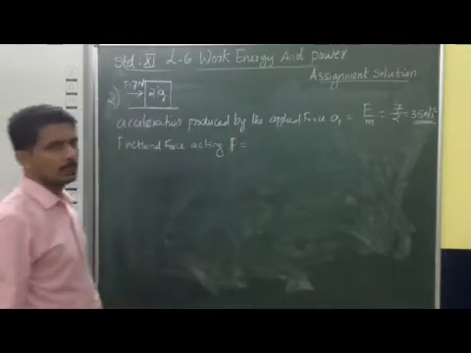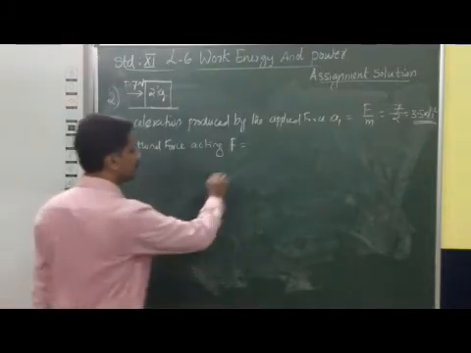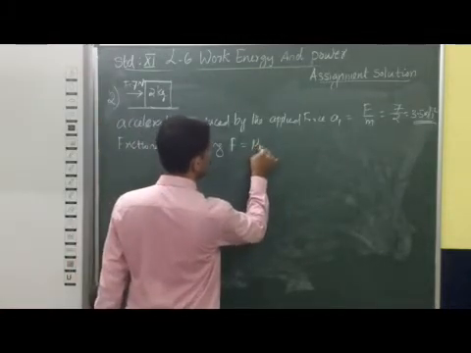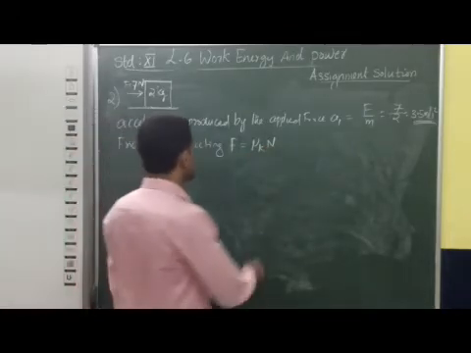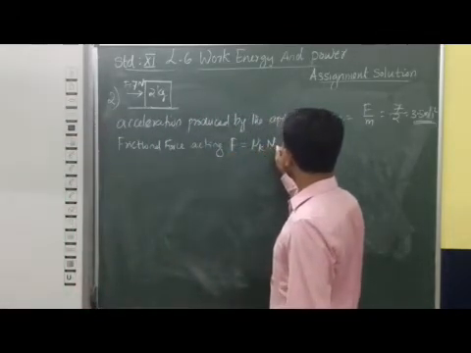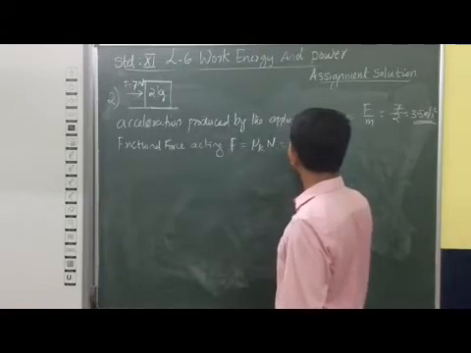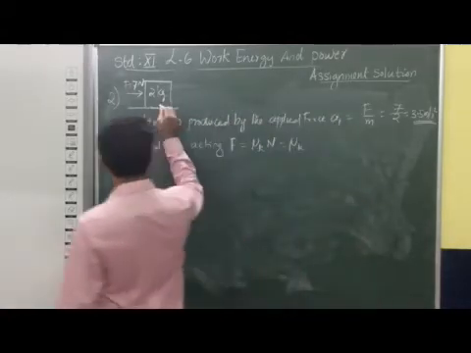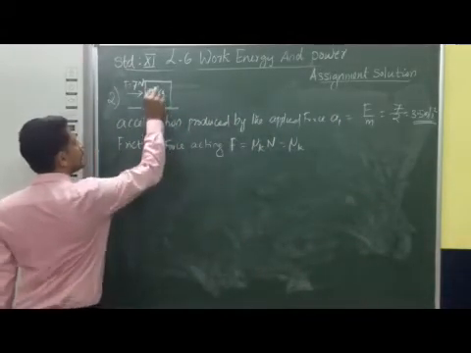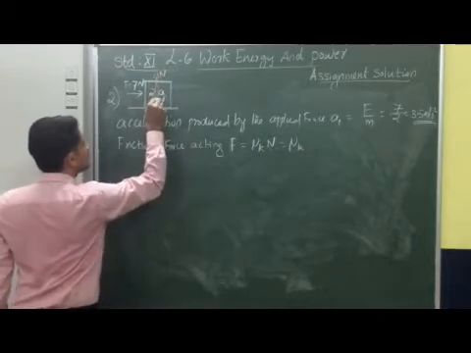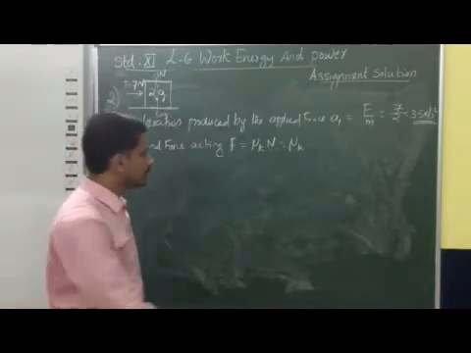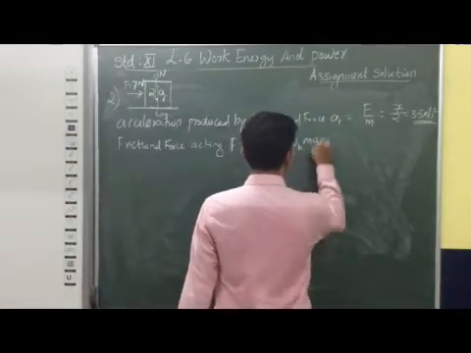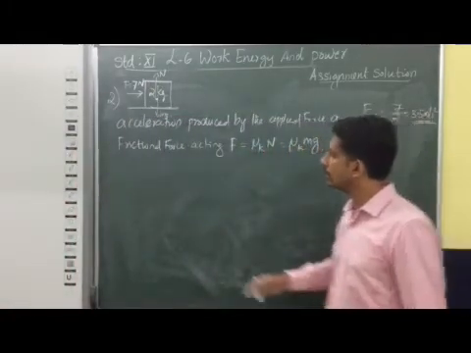We know that f is equal to mu k into N. N is the normal reaction force, which is balanced by the weight mg in the initial situation. So N is equal to mg.